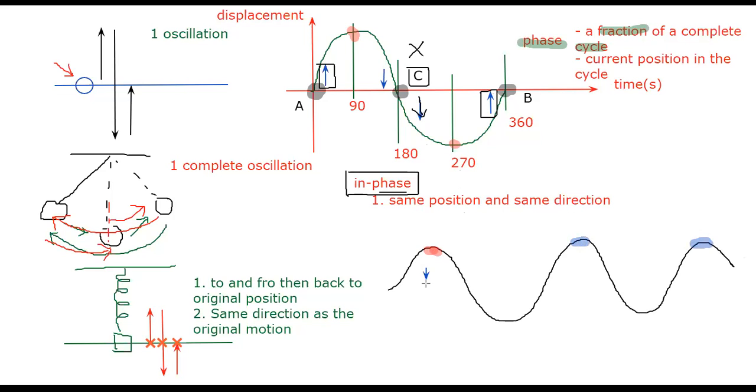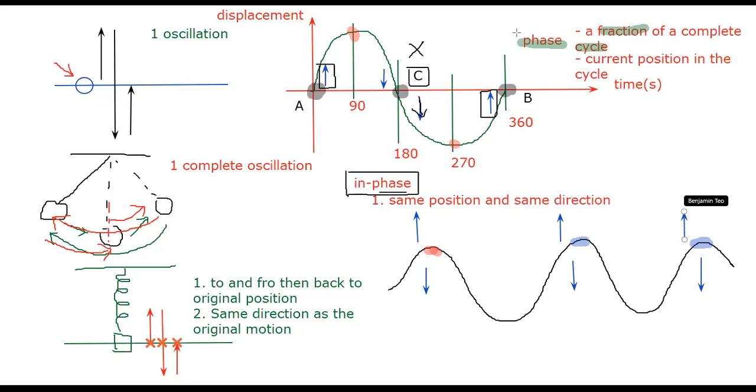Okay, as the red one moves down, some of these particles also move down. As it moves up, it also moves up, and they are in the same location or direction. Okay, so in the wave structure, you can find many particles that are in phase with each other. Okay, so this is in phase, this is in phase, this is in phase.